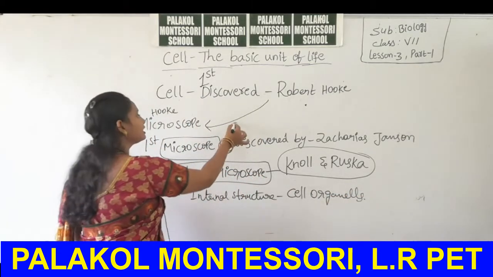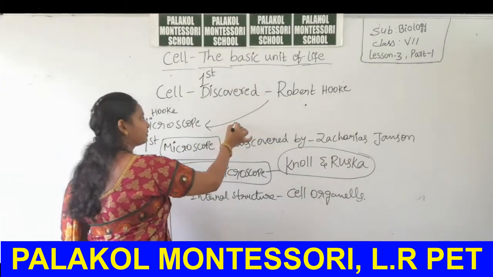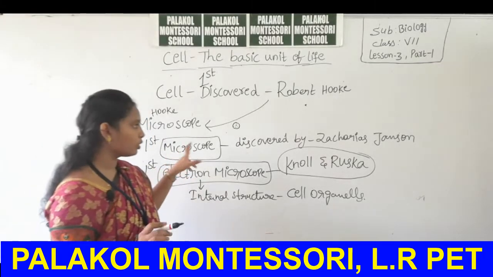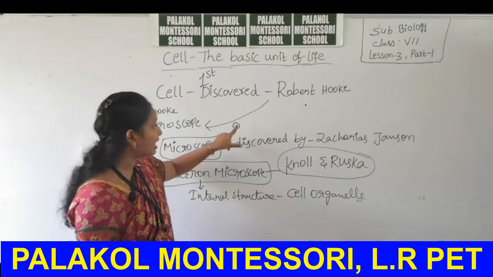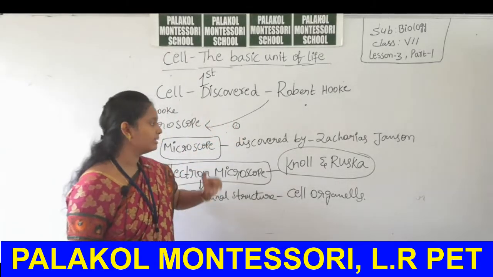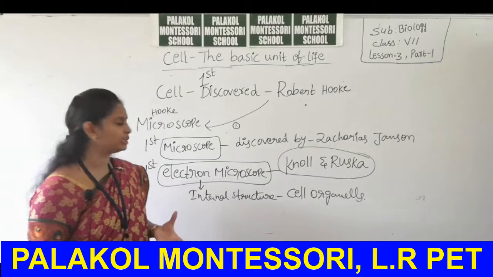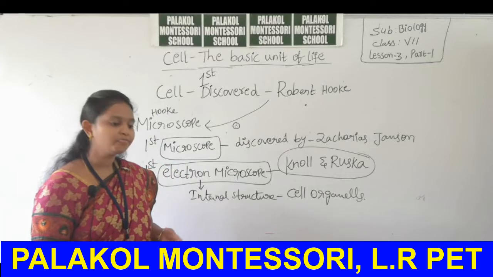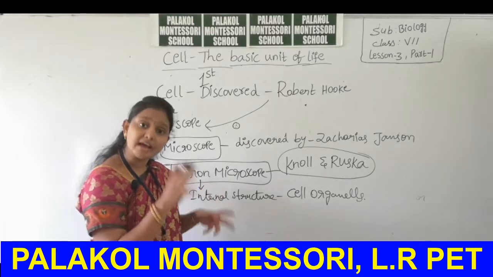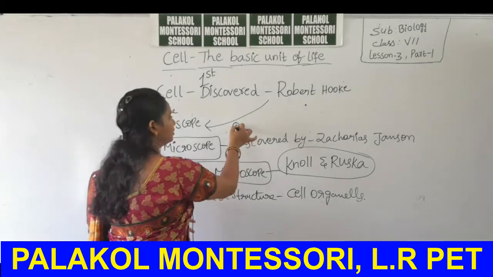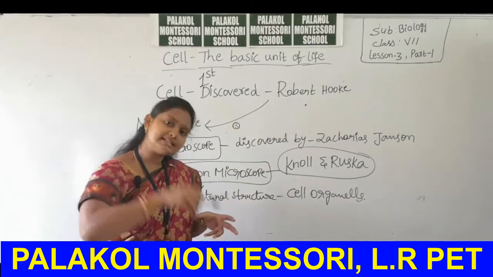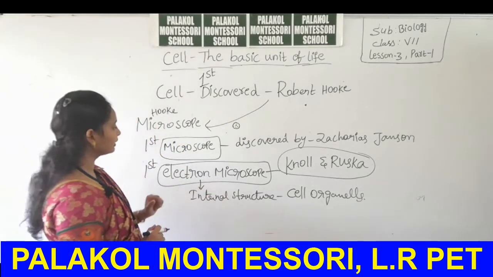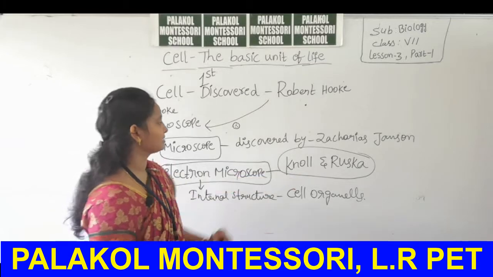The cell is the smallest one, and inside the cell there are so many cell organelles. By using a normal microscope we can't observe the cell organelles present inside the cell. Due to the highest resolution power, by using an electron microscope we can identify the internal structural organization of cell organelles also. This was discovered by Knoll and Ruska.